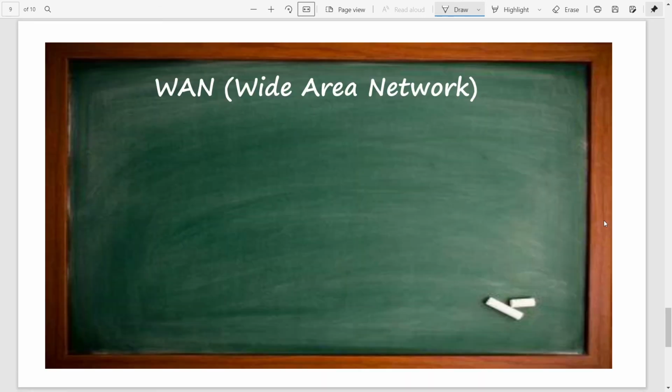If we consider special features of this wide area network, it covers a huge geographical area.